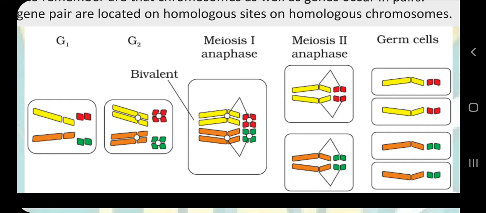Interphase is composed of three stages: G1, S and G2. In G1 phase there is preparation for DNA replication. In S phase there is replication of DNA and duplication of chromosomes, and in G2 phase, after S phase, there is preparation for cell division.